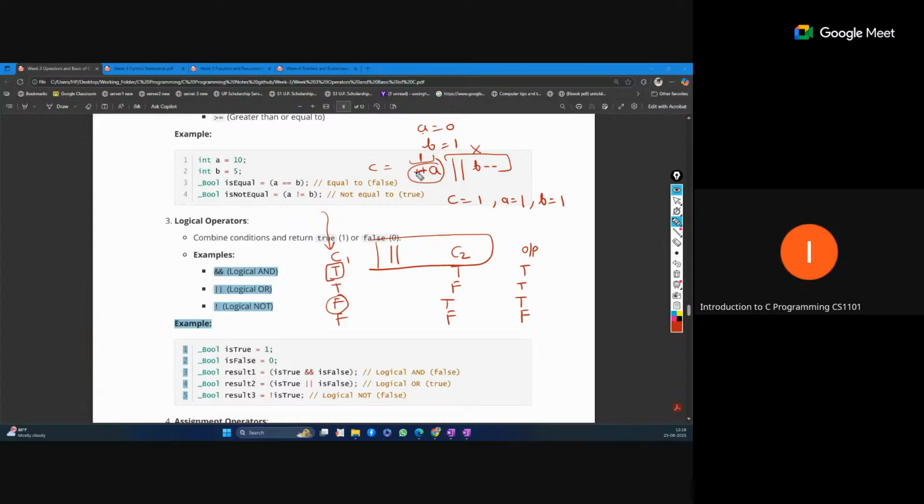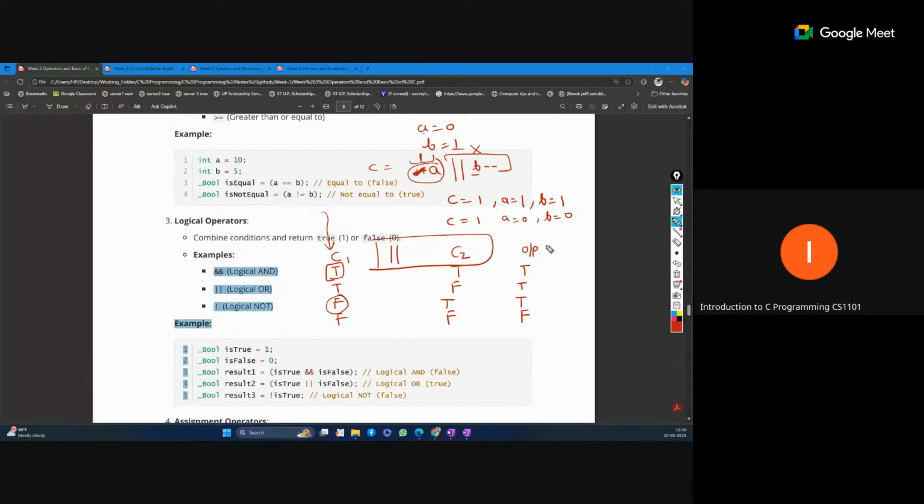Suppose this pre-increment is not there. In this case, the first value a equal to 0 is false. This first condition is false, so the compiler will move to the second condition and evaluate it, where b is currently 1, so that is considered true. So c will become 1, and after evaluating this expression, the decrement will happen. So b will also reduce, so a is still 0 and b will become 0 in this situation.